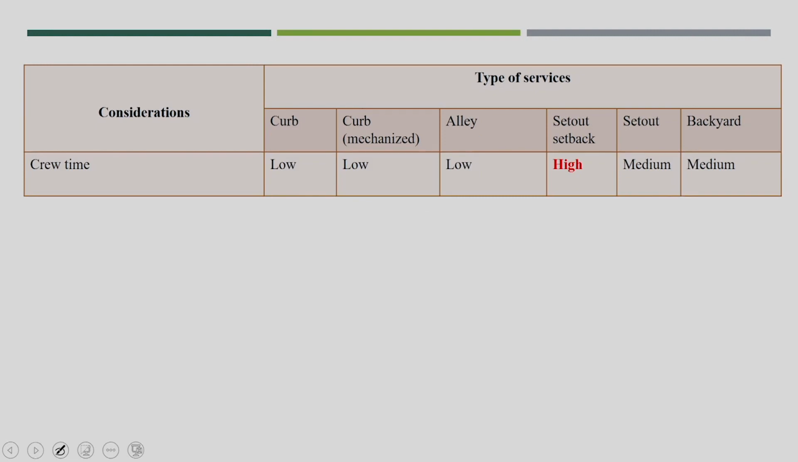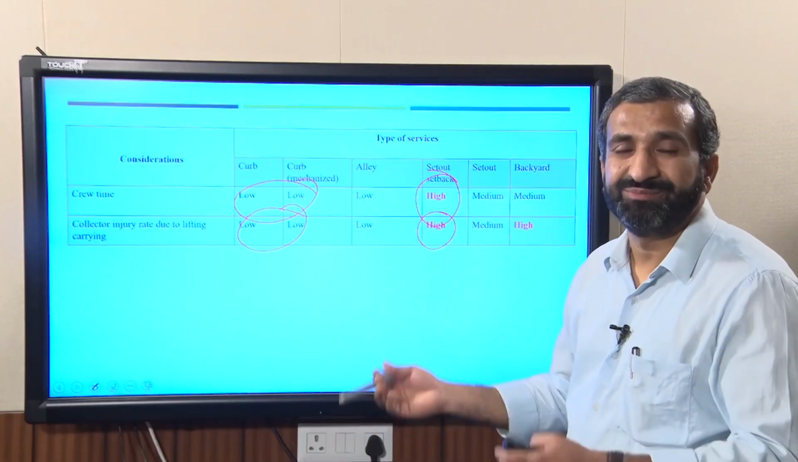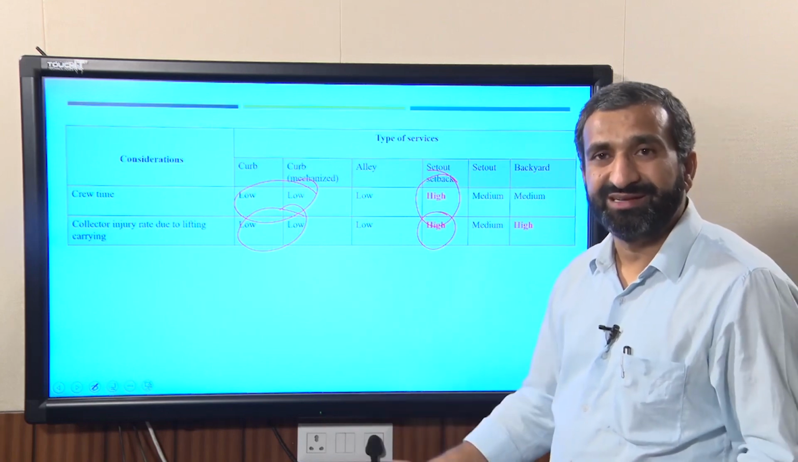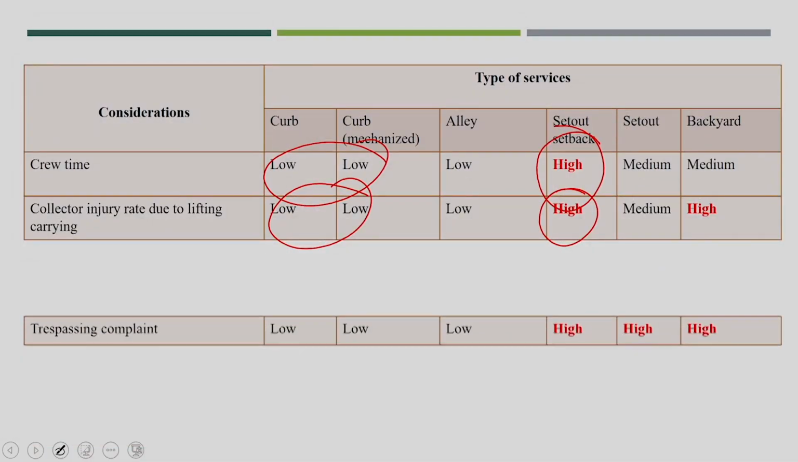Now, crew time. Because no crew is visiting the houses, the crew time will be low in the curb services, but in the set out setback service it is very high. The timing is also more for the crew members. Injury rate due to lifting or carrying: curb service is low, again. In set out setback injury is possible, because the crew member has to touch the waste and also has to run the tricycle, rickshaw or any mechanical vehicle. So injury can be possible in that case.